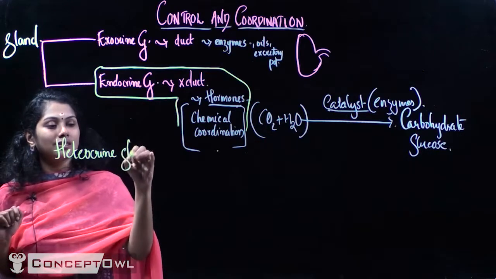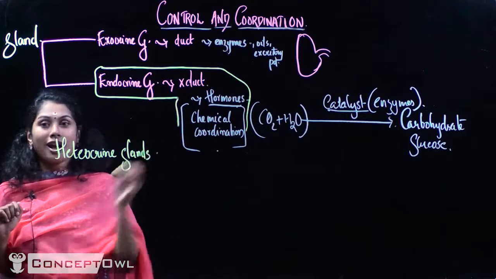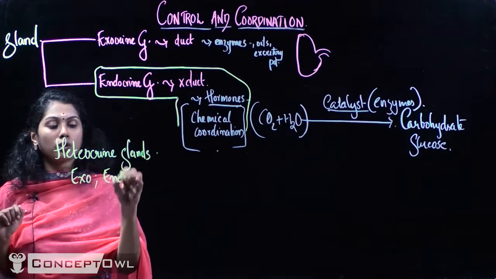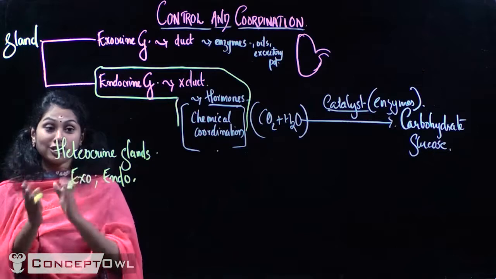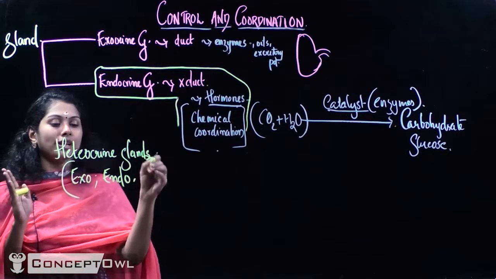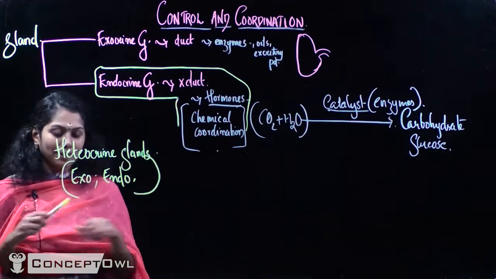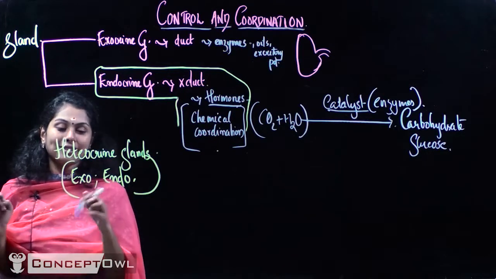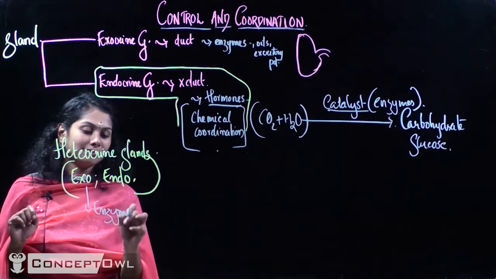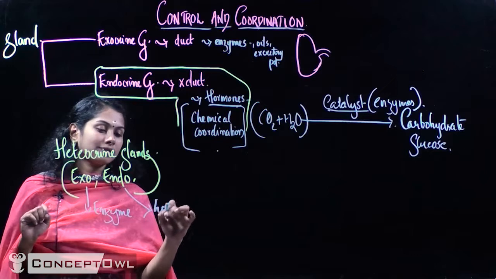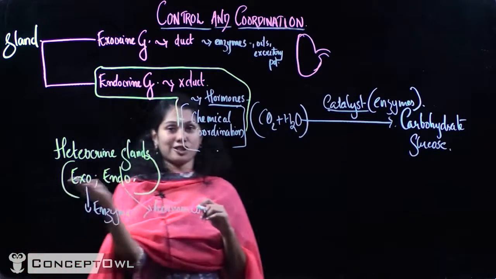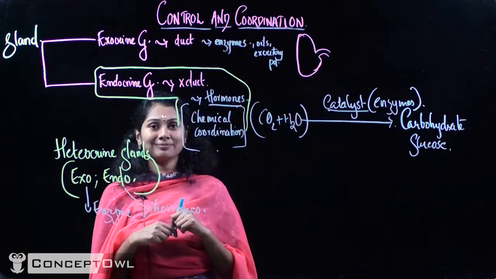Those glands which are exocrine as well as endocrine are called heterocrine glands, and these glands have both exocrine and endocrine nature. That means they will secrete enzymes as well as hormones. Can you give me some examples of heterocrine glands in your body?